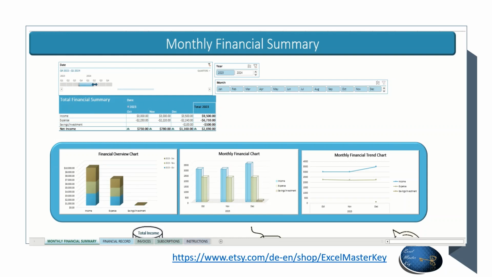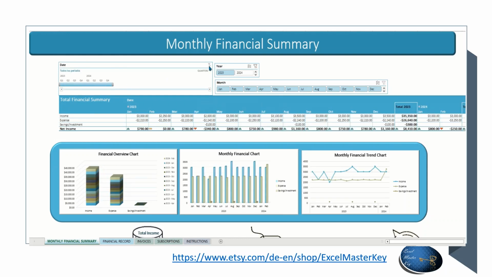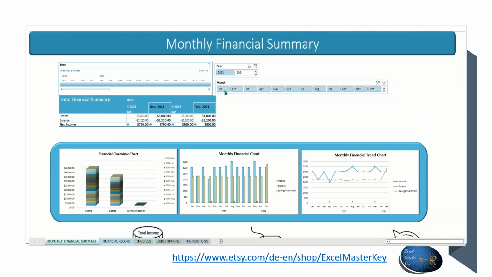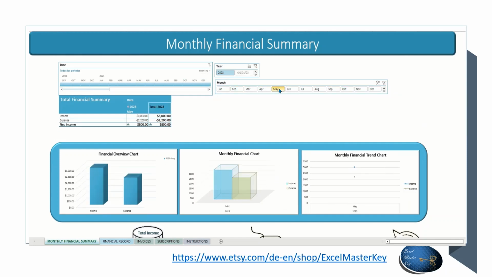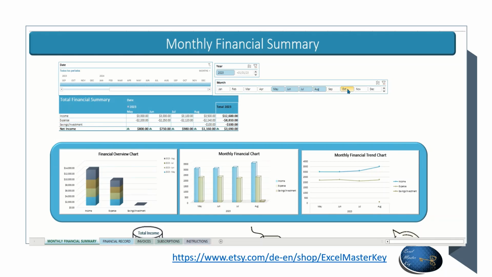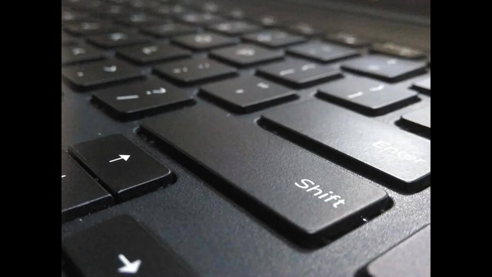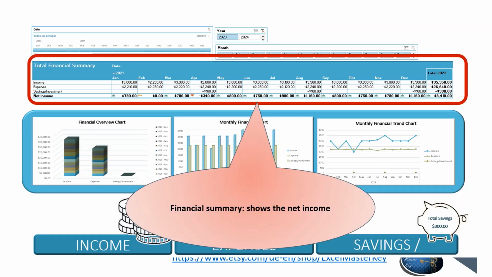To deselect previously selected criteria, you need to click on the red icon located on the right-hand side. To select multiple criteria at once, you need to click on the Shift key on the keyboard while selecting the criteria. The following table shows a monthly summary of incomes, expenses, and savings, displaying the available balance or money. The icon next to the balance changes color depending on whether the available balance is negative or positive.